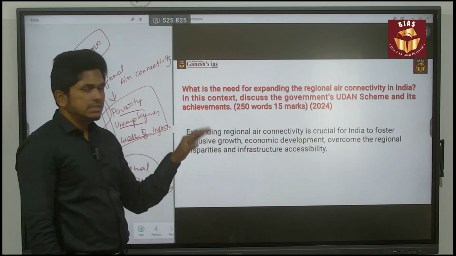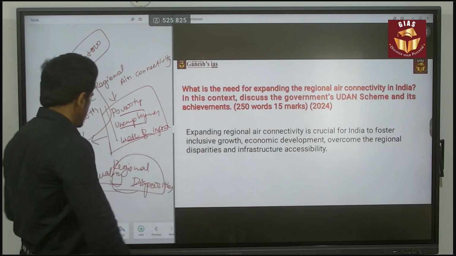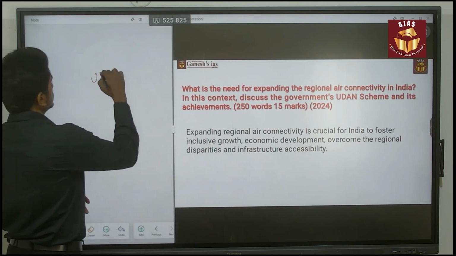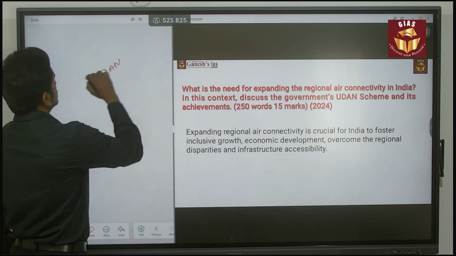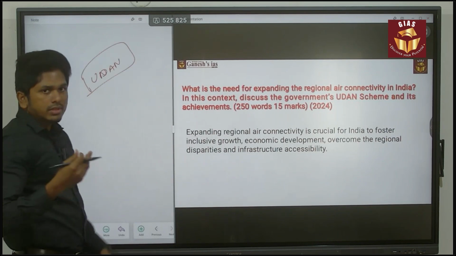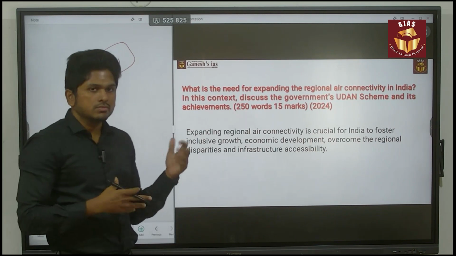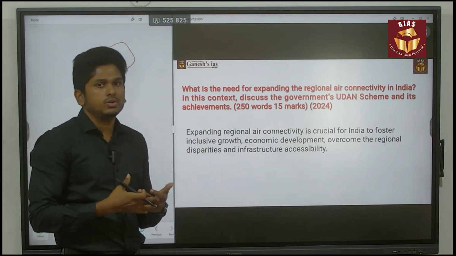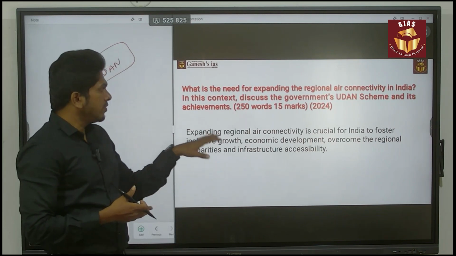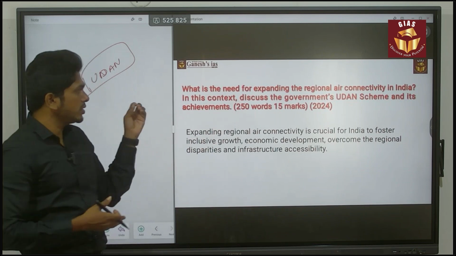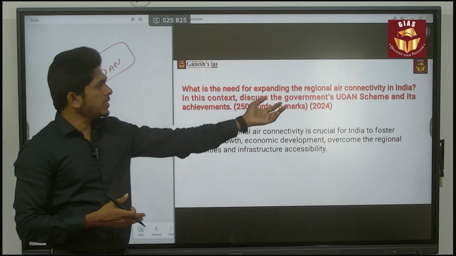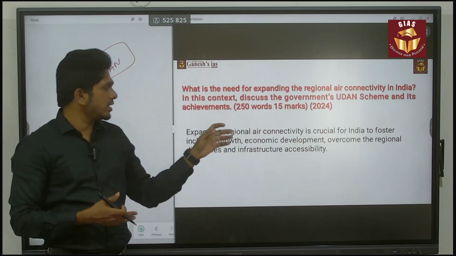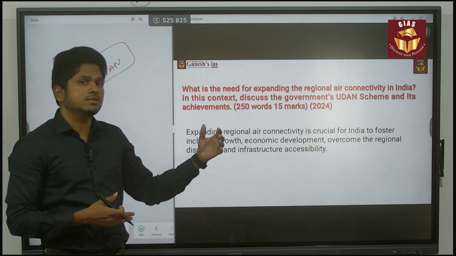Okay, so this is the better intro, or else you can say simply what the Udan scheme is, and what the things are that they are focusing on in this Udan scheme. In that way also you can give the intro. It's up to you. But for this question, it is about the need for expanding the regional air connectivity, why it is important. In that way you can give the intro. That is the best one.